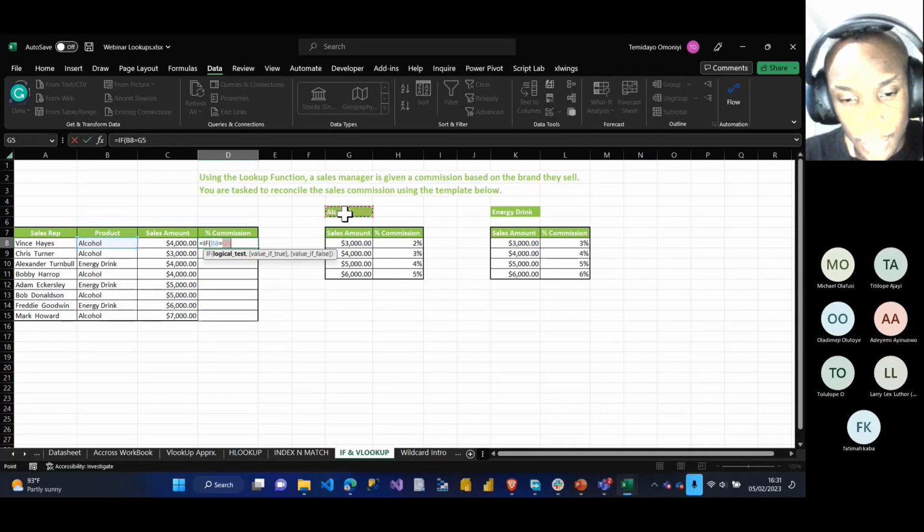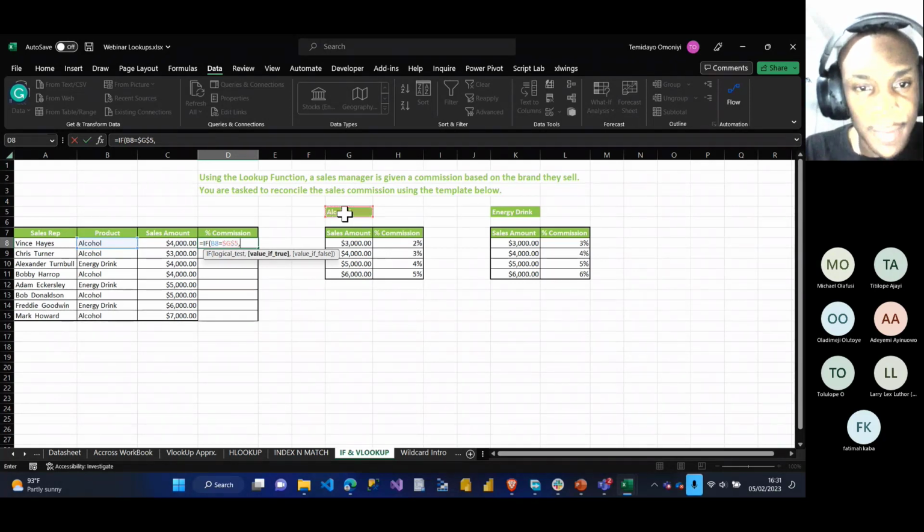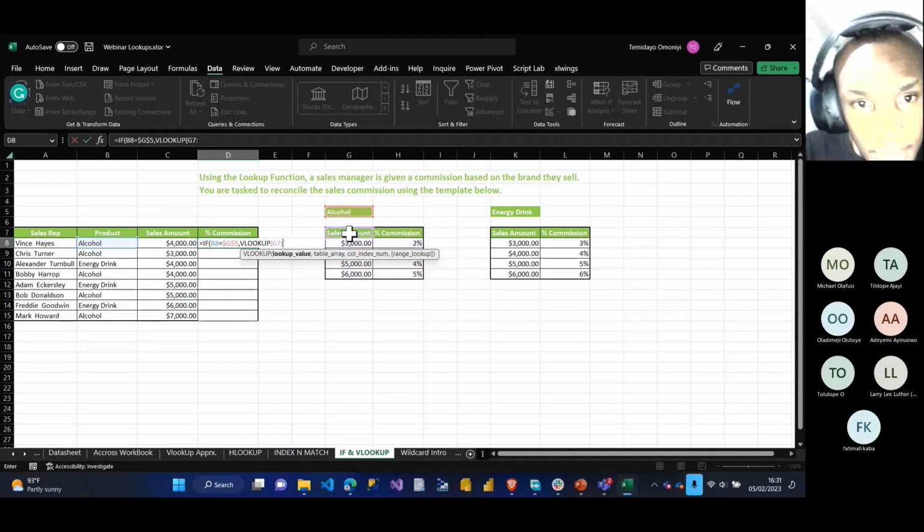If I drag that, I don't have to be changing. So what should happen? That's the value if true. The value if true should be the VLOOKUP of the amount, comma, the entire table array, comma, the column